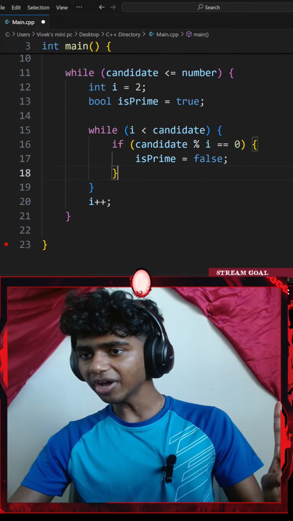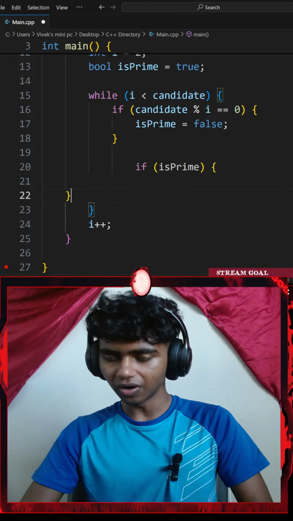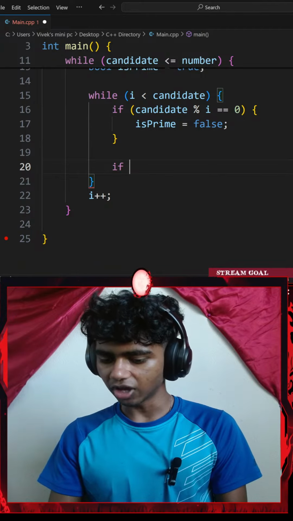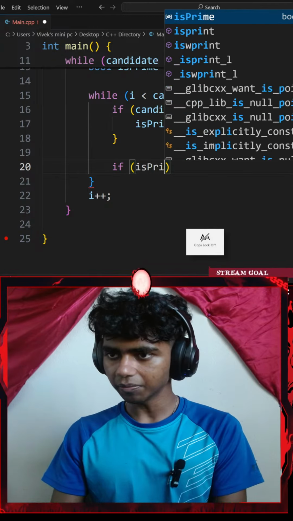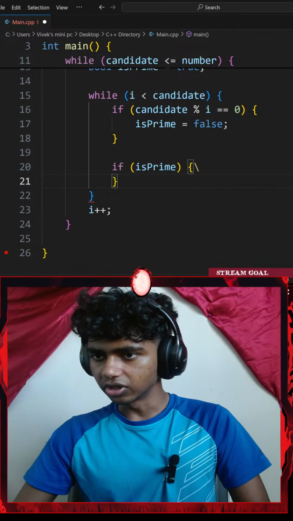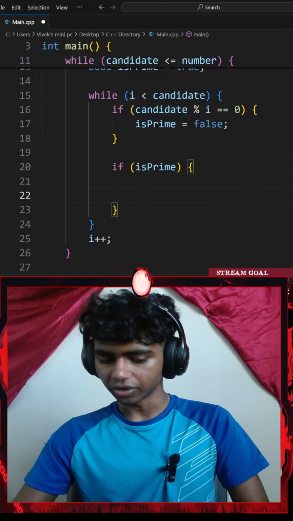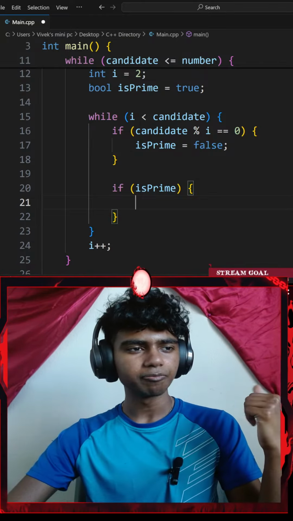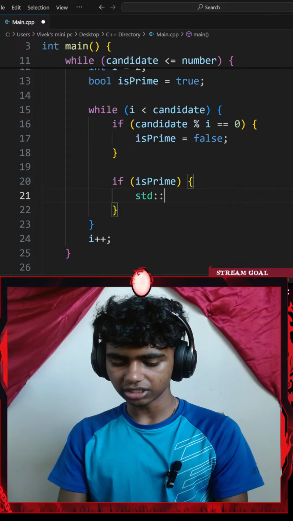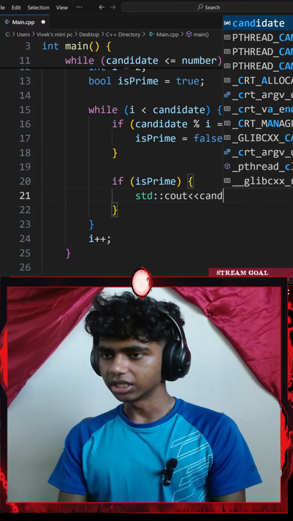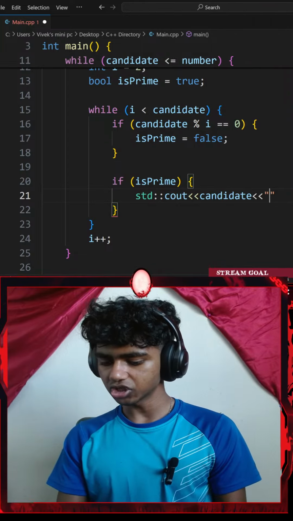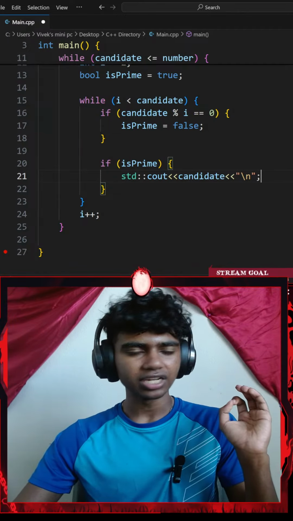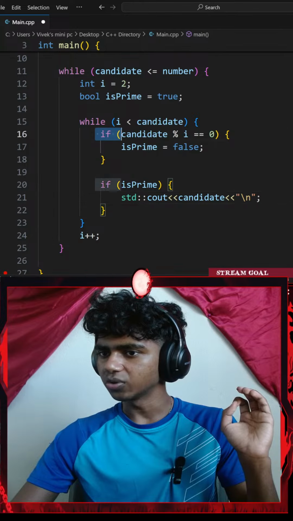Okay, so inside my inner while loop, let me go ahead and add this if statement. Maybe I go with Control Z and write it manually. So I'll go with if, a pair of parentheses, is prime. Okay, there we go. That makes more sense now. So if my number is prime, then I do something. I go with a standard console output that prints my candidate, with an insertion operator, my candidate variable, and another insertion operator with a new line. This basically prints only if candidate is prime. I do have an if statement for that.